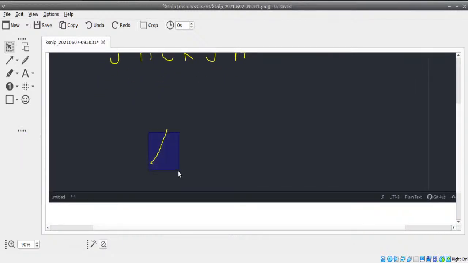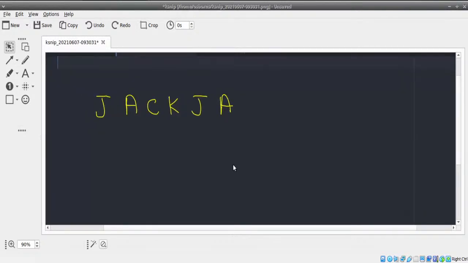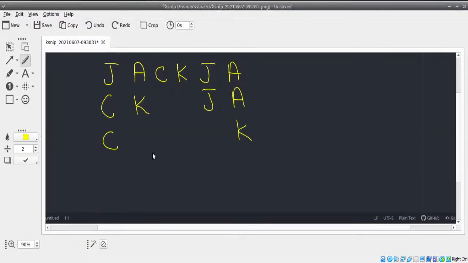After that, you need to do the next statement. Let me quickly do this. Here it is J A. Okay, JA is already done here. I need to do the next characters, CK, and then JA. After that, C and then K. That is done. Now, the next thing you need to do is go again, since Jack is entirely done.